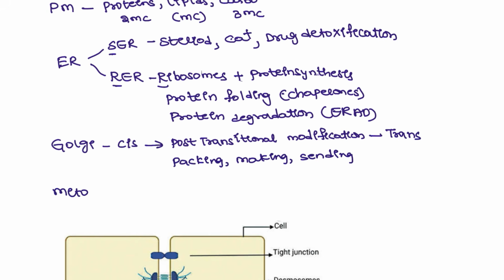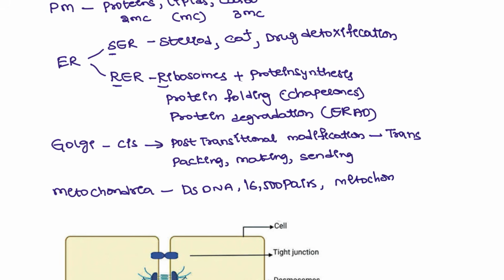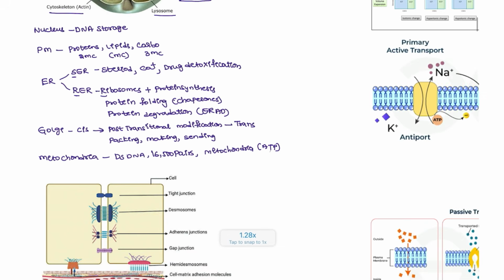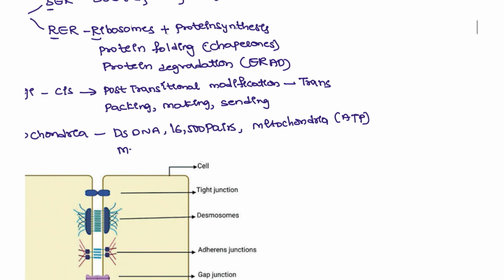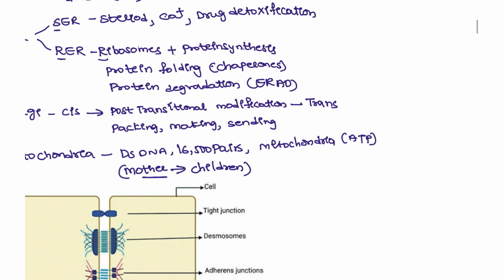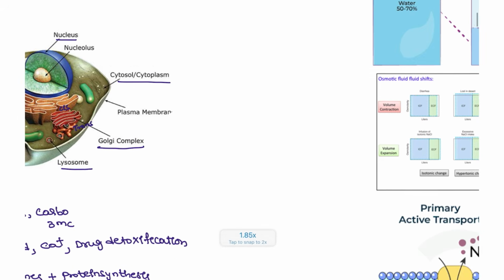Next, mitochondria. Mitochondria contain double stranded DNA. Almost 16,500 base pairs it contains, and the mitochondria is important for ATP production, right? This is important for ATP synthesis, and it is only transmitted from the mother to children. This is the only pattern, coming from the mother to children. It is not coming from the father or any other structure. It is only coming from the mother.